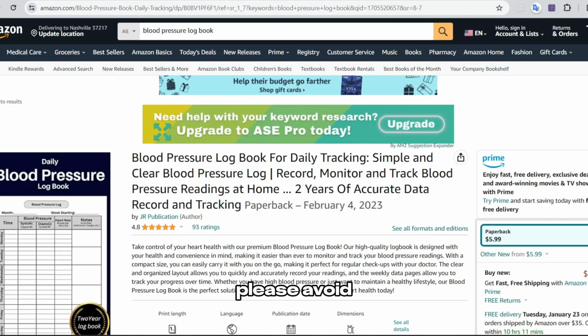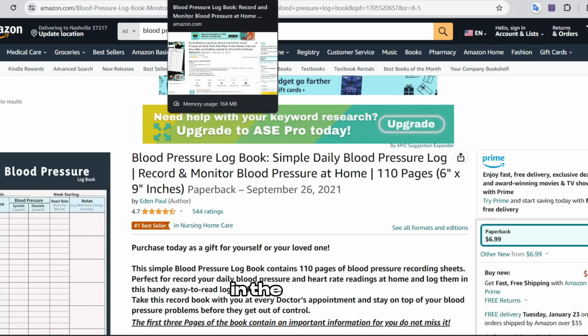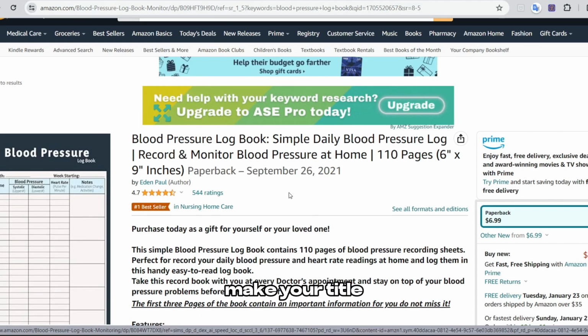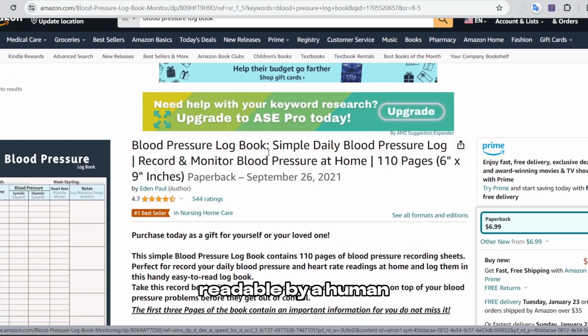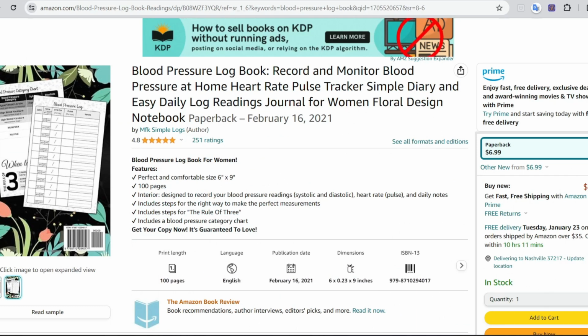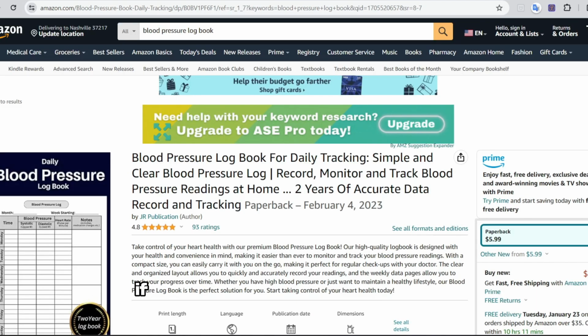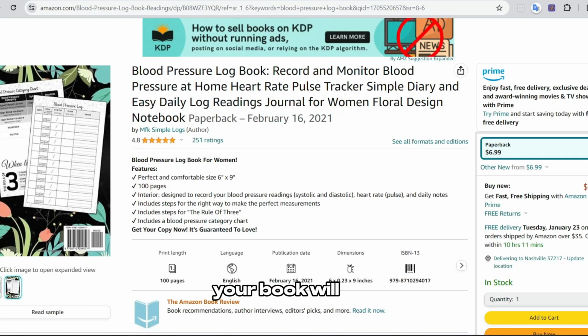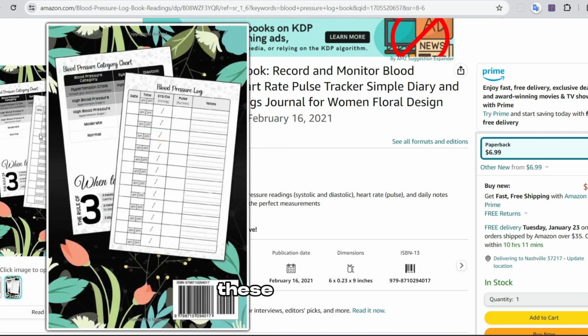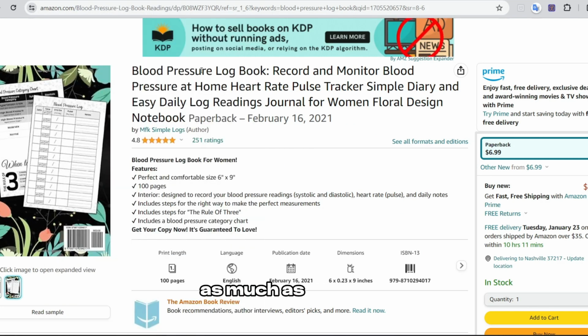Please avoid stuffing keywords in the subtitle. Make your title readable by a human, not by algorithms. Because if humans don't click on your book, it will not make any sale. So try to gather these keywords as much as possible in a reasonable sentence.